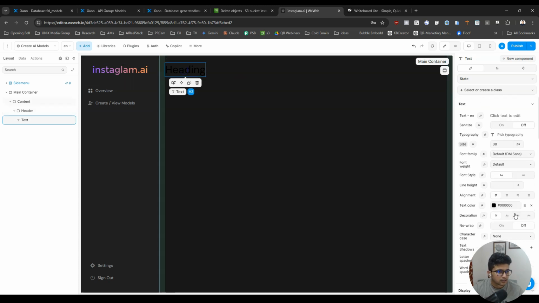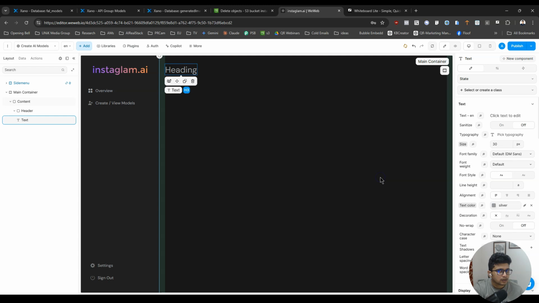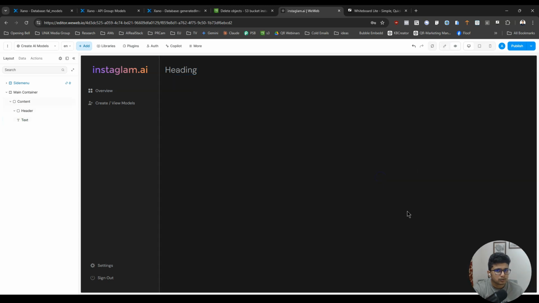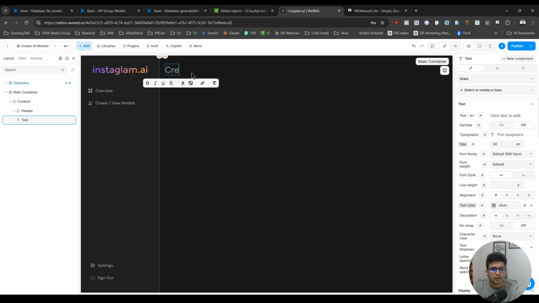So heading, that's too big. We are going to change this to like 30. Okay, and the text color should be the color we will use for this. Okay, so here we are going to say create your AI model.